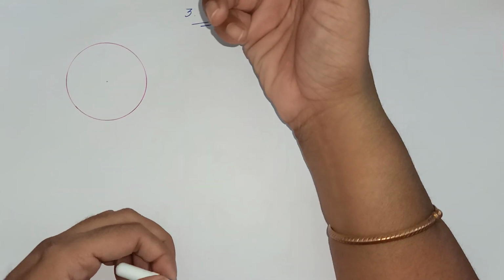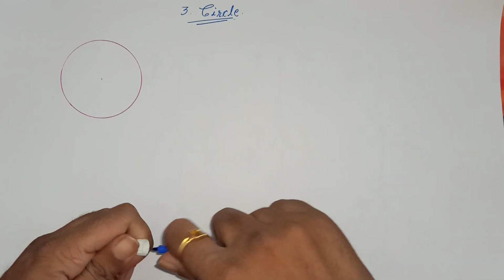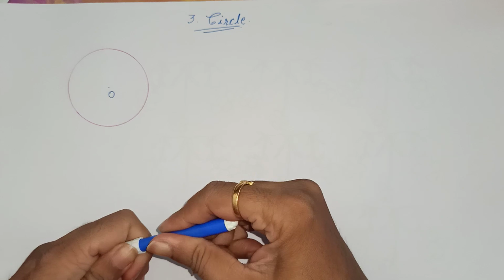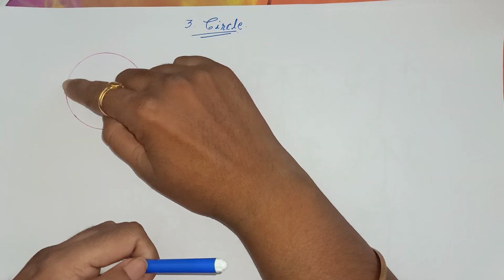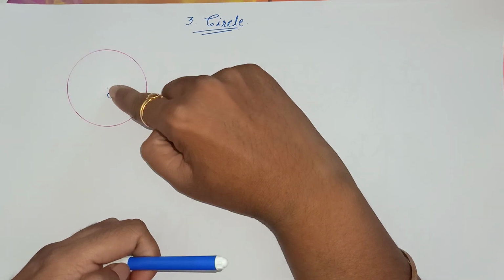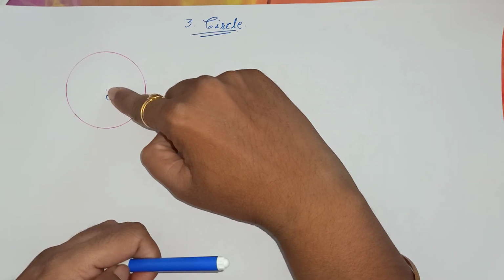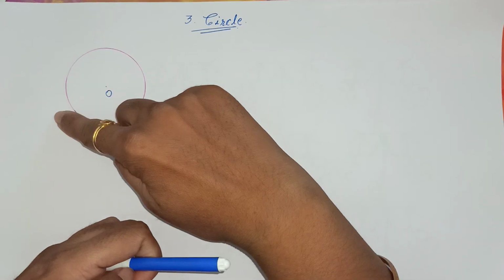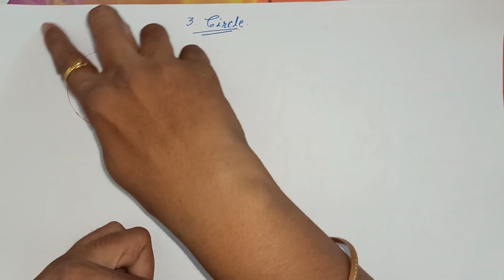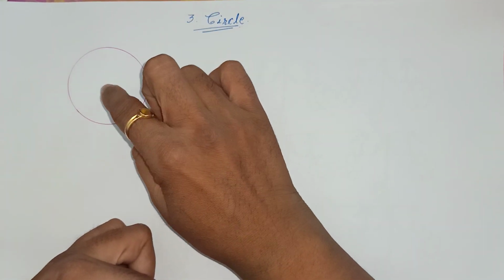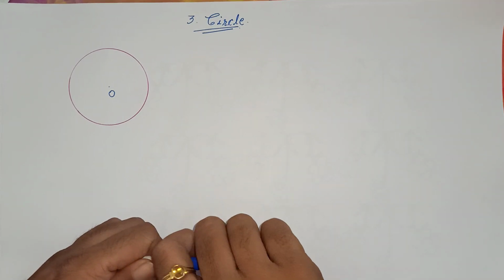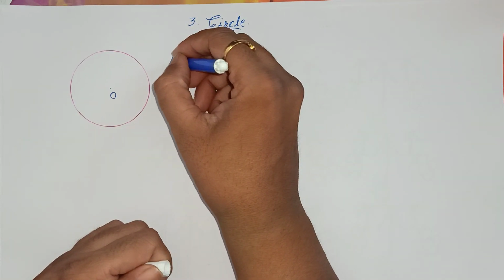So how will you define a circle? Suppose I name this point as O. How will you define a circle? Yes, this is a collection of all the points that are equidistant from one single point, and they lie in the same plane. This is the plane, and they all lie in the same plane. Then they form the figure of a circle. Okay, so I'll just write down the definition of a circle.